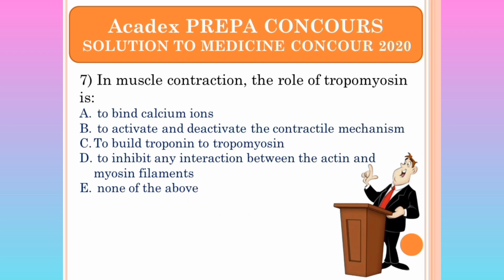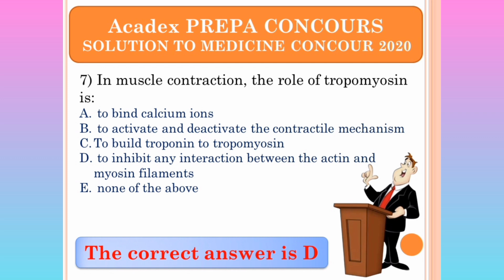Question 7. Alright, in muscle contraction, the role of tropomyosin. The role of tropomyosin, the correct answer is D.